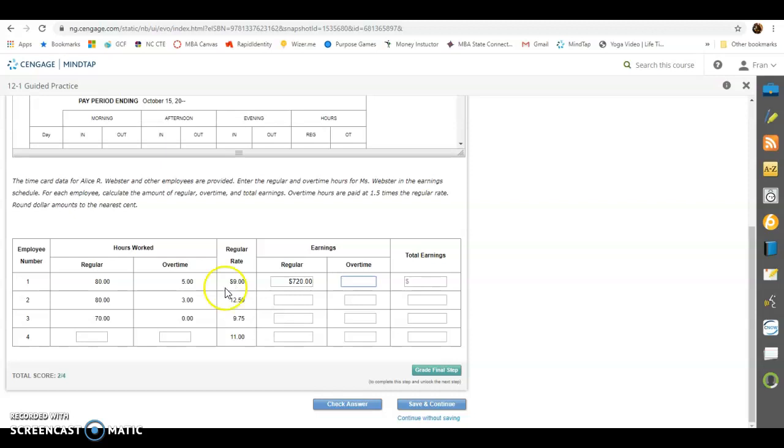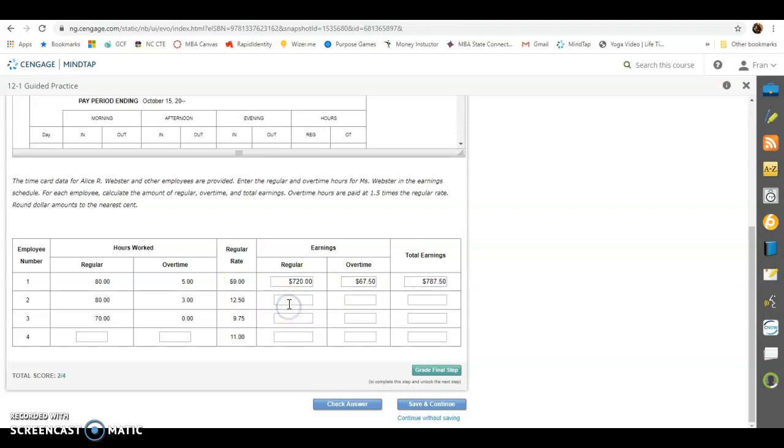Multiply $13.50 an hour times 5 hours, and they made $67.50 in overtime. All right, so their total earnings is going to be their regular time plus their overtime. You add those two together and you get $787.50.